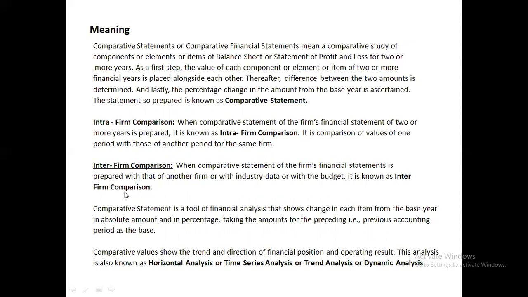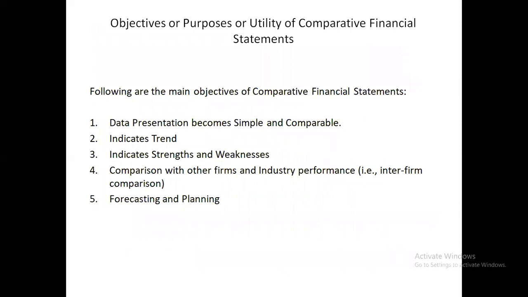So in short, in intra-firm comparison, the data of the same enterprise is compared across different years, and in inter-firm comparison, two different firms are compared to each other. Comparative statements are also known as horizontal analysis, time series analysis, trend analysis or dynamic analysis.